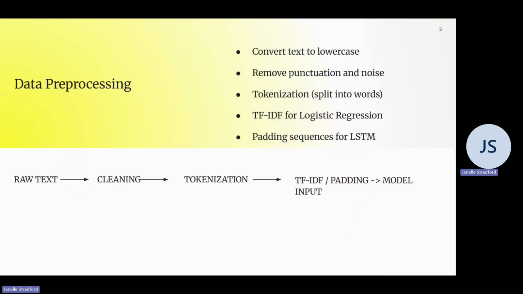Data preprocessing. Before training the models, the text data needed to be preprocessed. This included converting all text to lowercase, removing punctuation and special characters, as well as tokenizing the text into individual words. For the logistic regression model, I used TF-IDF vectorization, which converts text into numerical features based on word importance.